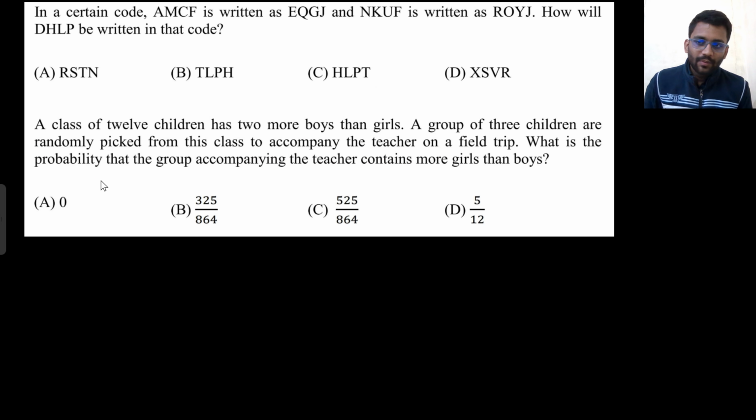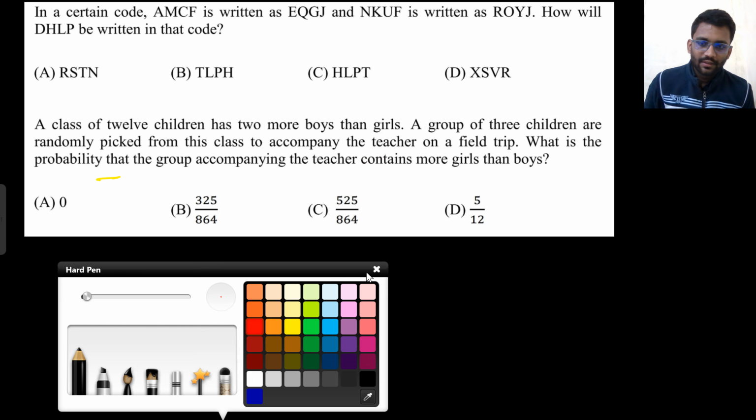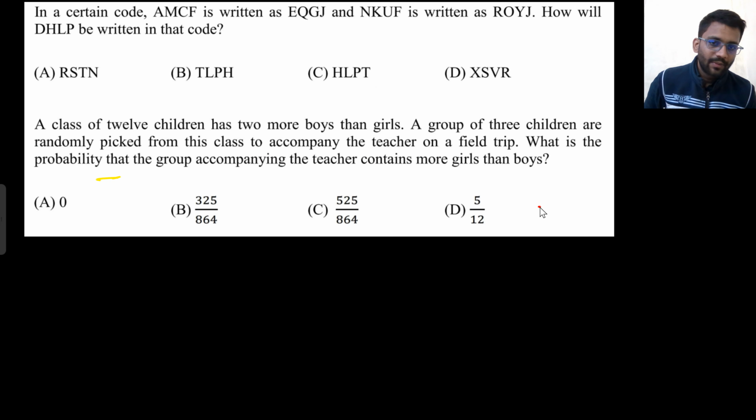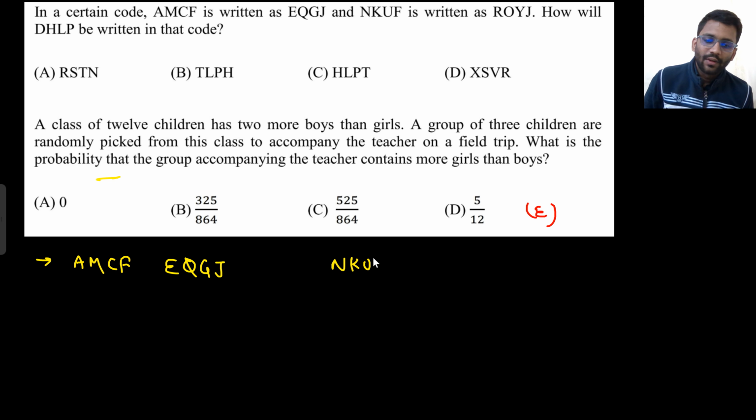If you are solving this problem, there is no option correct, so some E option will be there. Some of the guys solve the problem by pausing the video, so that's why I am telling beforehand. So let's solve this problem. In a certain code AMCF is written as EQGJ and NKUF is written as ROYJ.